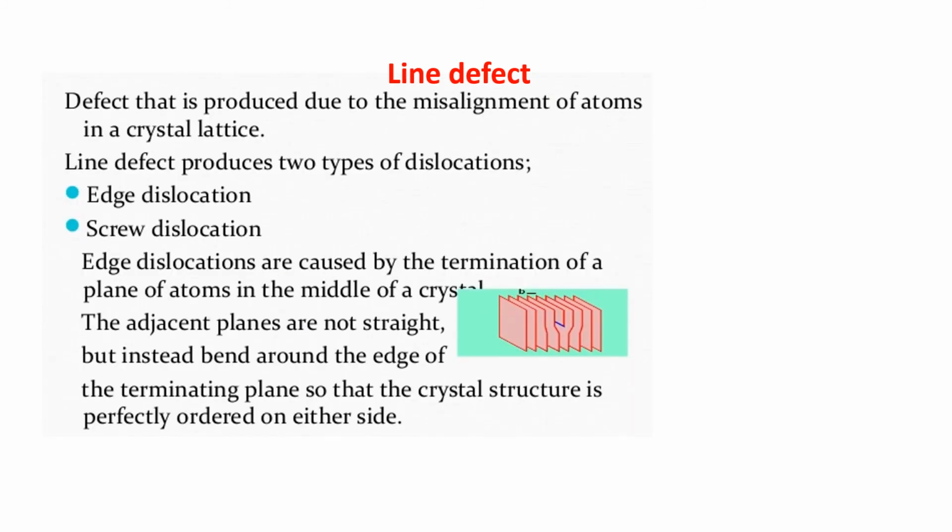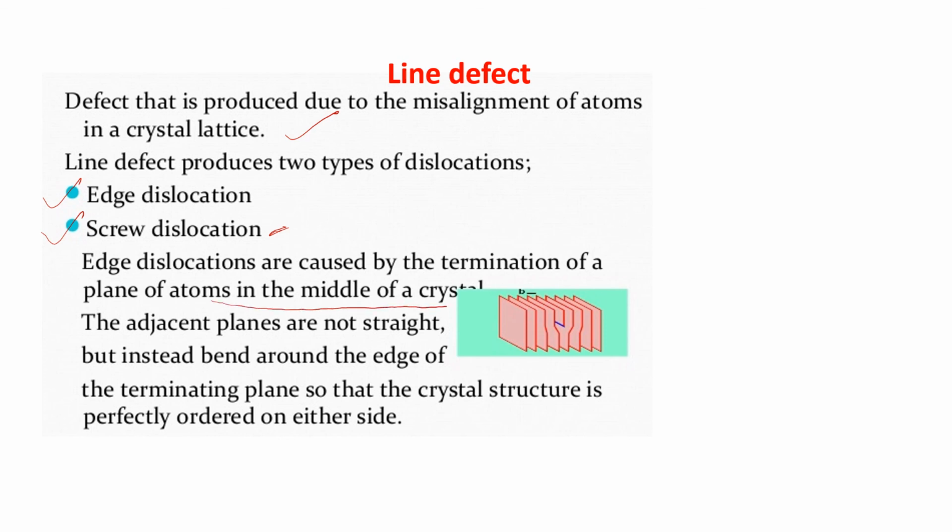Line defect. Defects that are produced due to the misalignment of atoms in a crystal. Line defect produces two types of dislocation, edge dislocation and screw dislocation. Screw dislocation we will not do, but edge dislocation, that is also not very important. It is not in your portion also, but I am just explaining it to you. Edge dislocations are caused by the termination of a plane of atoms in the middle of the crystal.